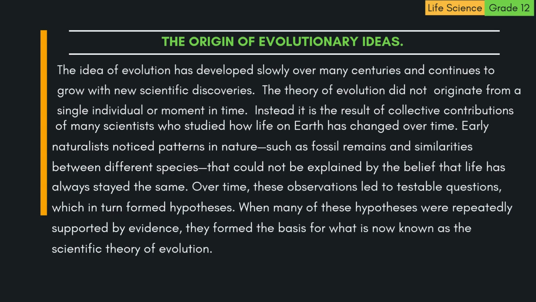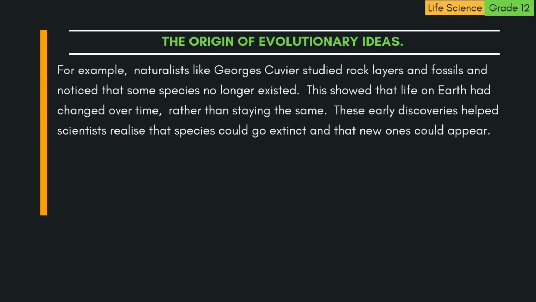Over time, these observations led to testable questions, which in turn formed hypotheses. When many of these hypotheses were repeatedly supported by evidence, they formed the basis for what is now known as the scientific theory of evolution. For example, naturalists like Georges Cuvier studied rock layers and fossils and noticed that some species no longer existed. This showed that life on Earth had changed over time, rather than staying the same.